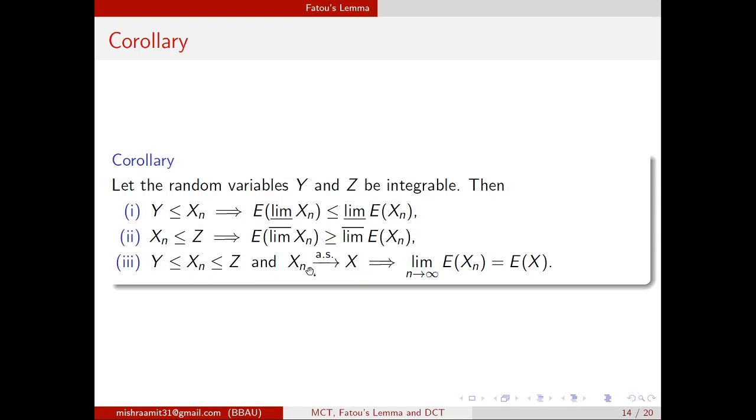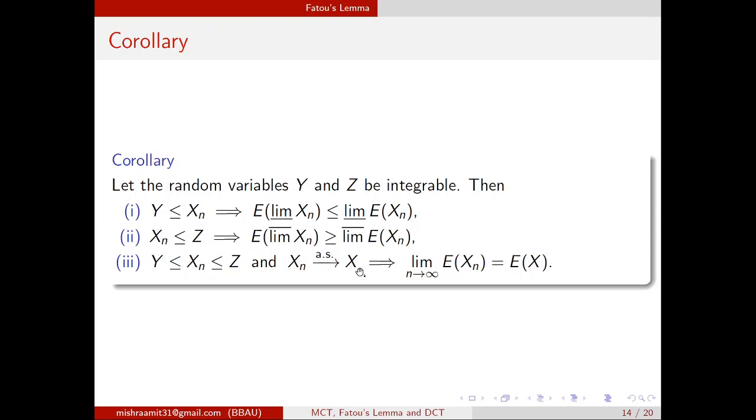So xn converges to x with probability 1. That is almost sure convergence. That means you can again interchange the limit and expectation if these conditions hold.